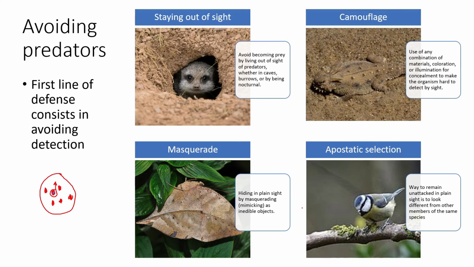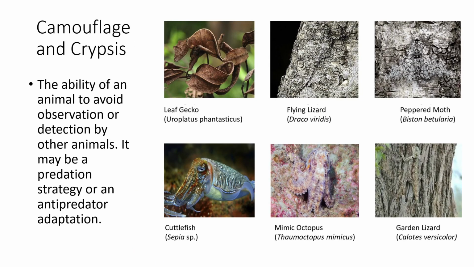Now moving forward, when we talk about camouflage and crypsis, it's very interesting, and you can see it is very intriguing and amazing when we see it. Camouflage is the ability to avoid the predator by blending in with the background. There are two different terms, camouflage and crypsis. People usually get confused with each of them. Now the first, for example,